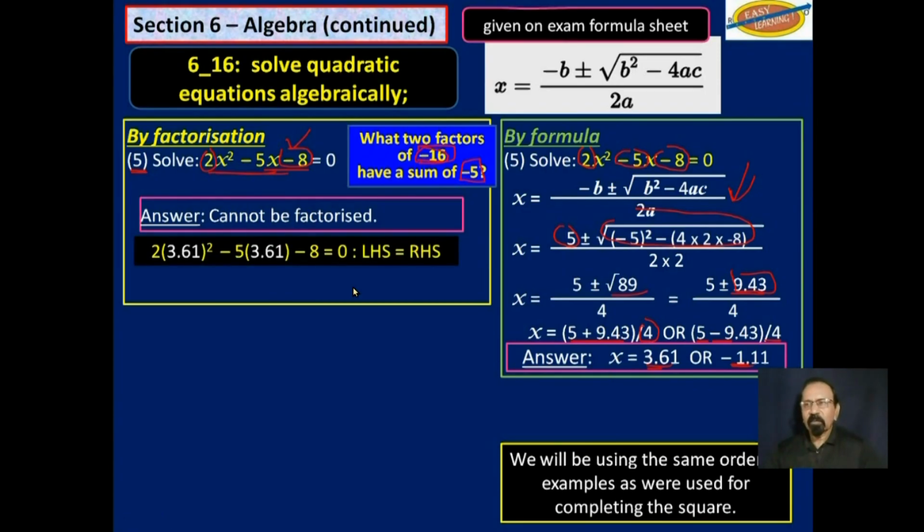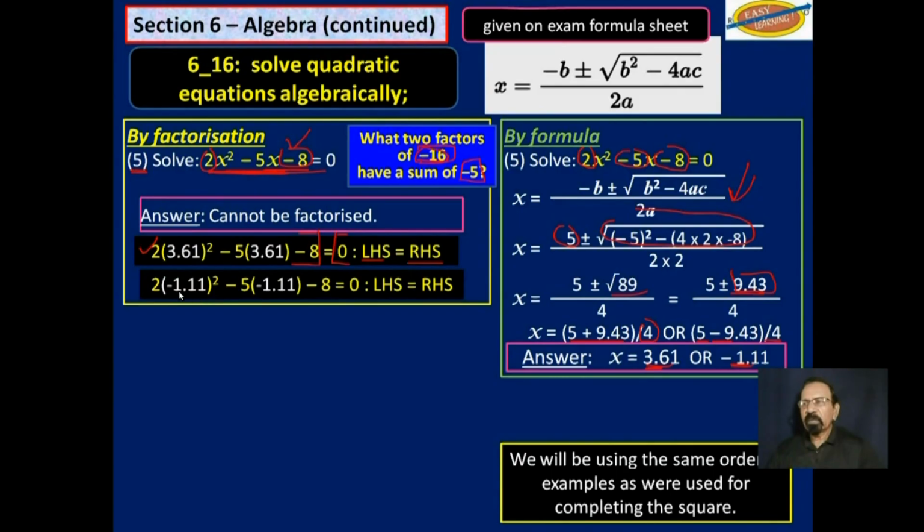Now let's see if we were to substitute those numbers in this equation here. This is the left-hand side, and this is the right-hand side. If we were to substitute those numbers, let us say 3.61 to begin with, the left-hand side will work out to be 0, which is the right-hand side.